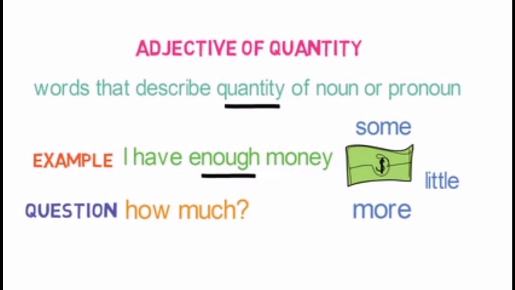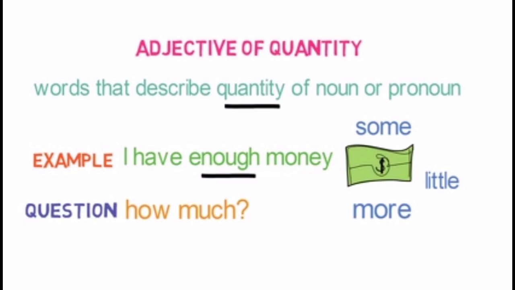So questions generally asked for this type of adjective is how much. For quality, the question is what kind of, and here the question is how much in any sentences. Let's see some more example. I have some money.